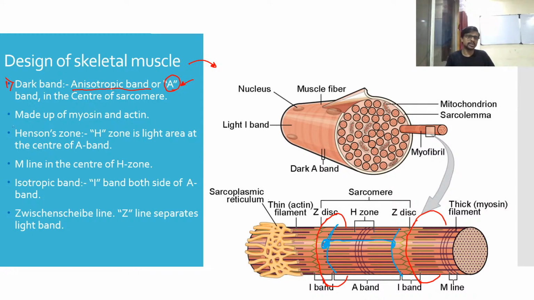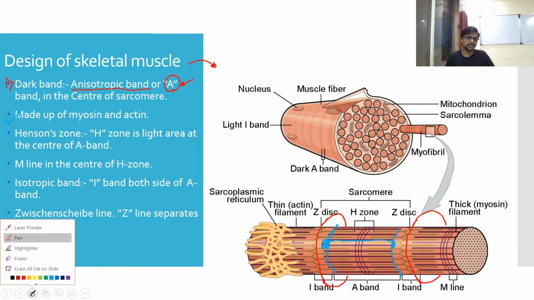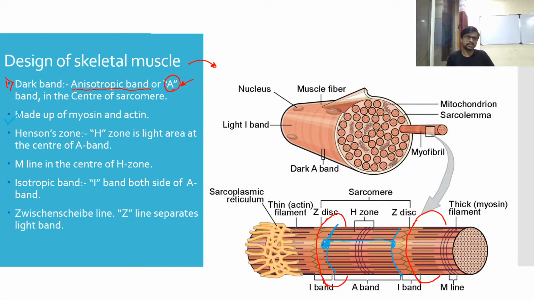Okay, so this dark band is made up of myosin and actin filaments. These are the proteins which are a part of your sarcomere. The Hensen zone is also there. So what is the Hensen zone? It is also called the H zone. It is a light area at the center of the A band.